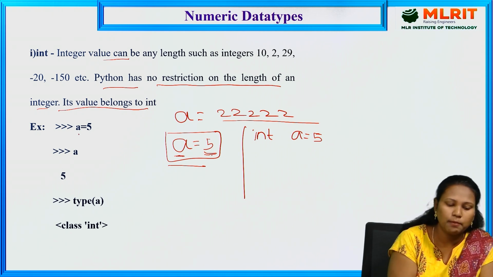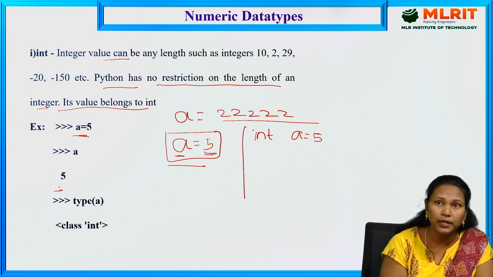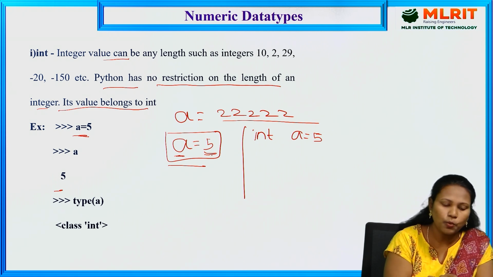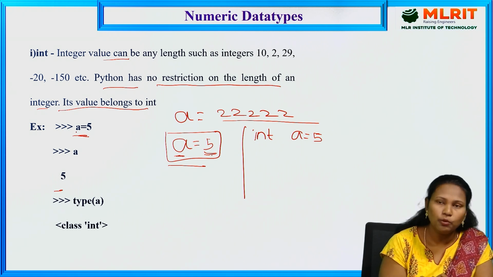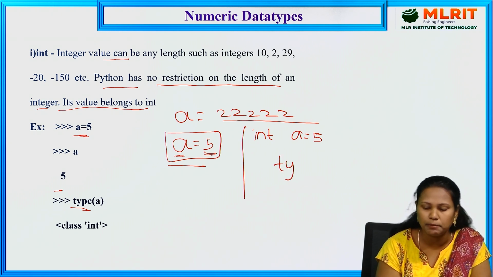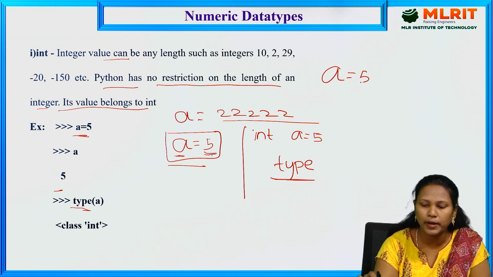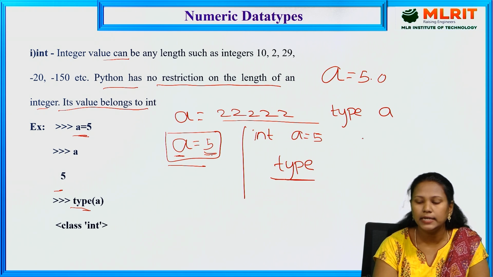So here is one example, a is equal to 5. If you want to print the a value, it prints 5. If you want to find out the type of the a value, what type it is, an integer type. To find that out, we have a built-in function, the built-in function is type. With the help of the built-in function, we can find out what type of data it is. For example, a is equal to 5.0. Type of a displays float, because after 5 it has the point value.